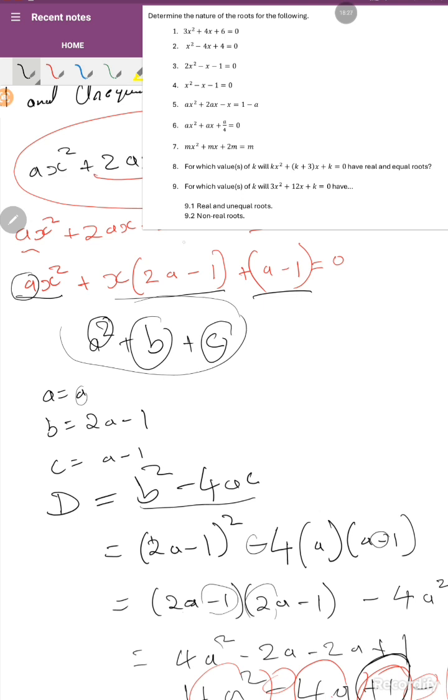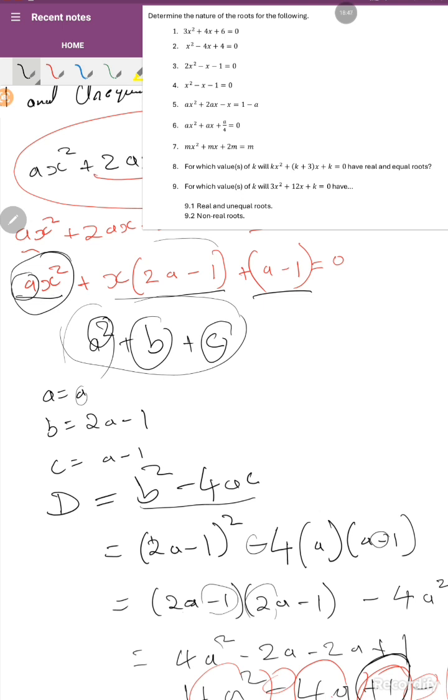I'm explaining that because we have ax squared, and x open brackets 2a minus 1 represents b, then a minus 1 is a constant number. Therefore, we are going to say the coefficient of x.